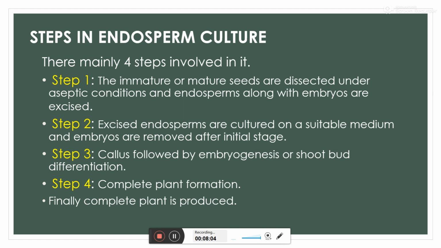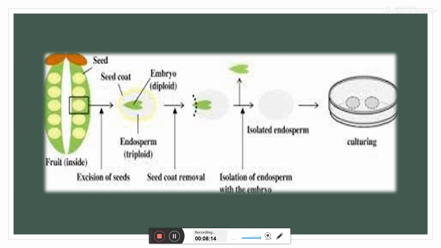Now endosperm culture involves different steps. It mainly consists of four main steps. The first step is isolating or extracting the endosperm along with the embryo. Before that, we get the seed from the fruit, and it is dissected under aseptic conditions, and we isolate the endosperm.